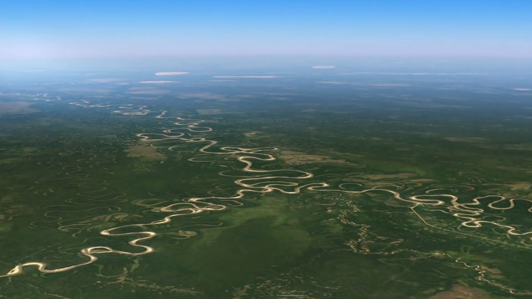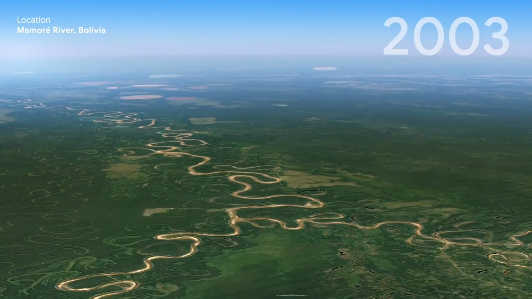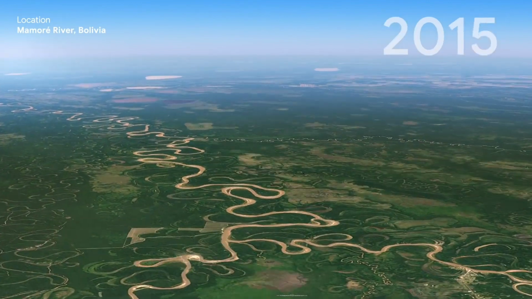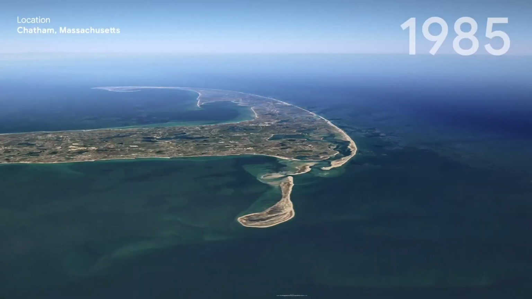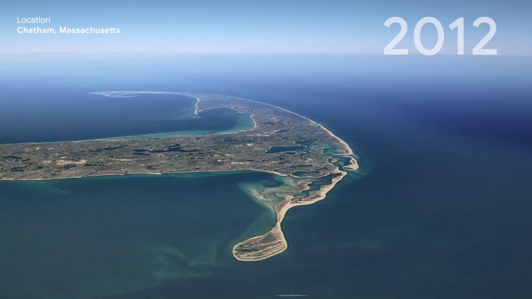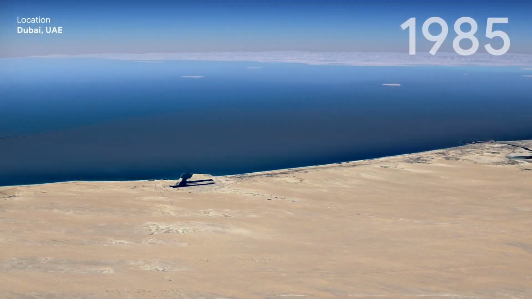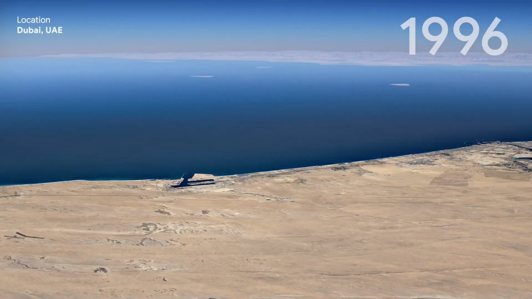Effects of climate change. 1. Global warming. The increase in average global temperatures leads to changes in weather patterns, melting ice caps, and rising sea levels. 2. Extreme weather events. Climate change intensifies extreme weather events such as hurricanes, droughts, heat waves, and heavy rainfall, leading to increased risks of natural disasters. 3. Sea level rise.